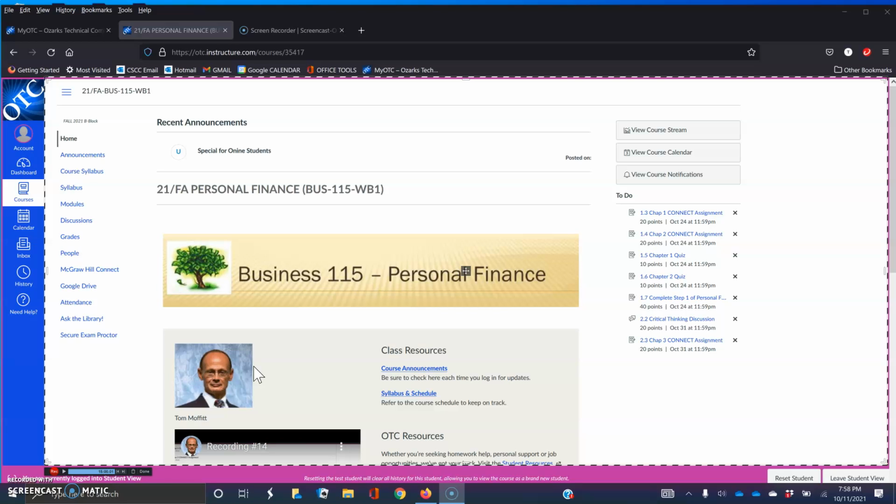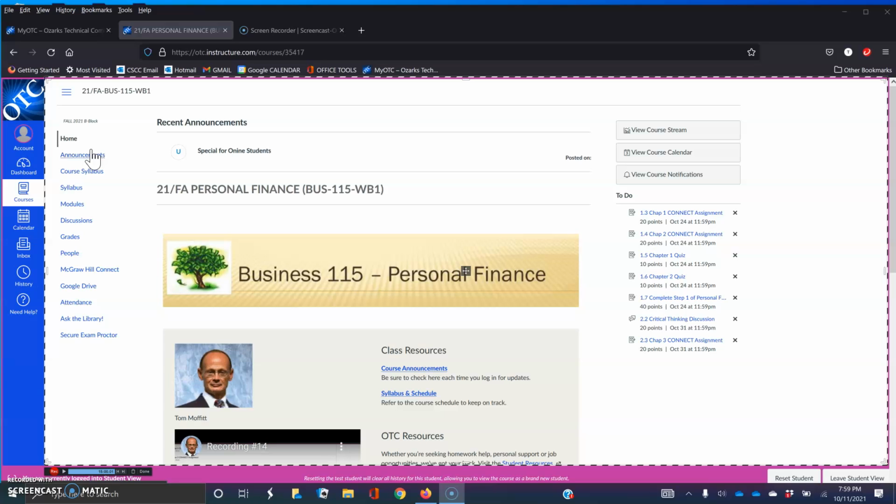When you log into the course, the first thing you're going to see is the home page, which you see here. And I encourage you to take some time to explore each of the menu items on the left navigation bar over here, especially if this is your first online class. Pay special attention to announcements, modules, and discussions.